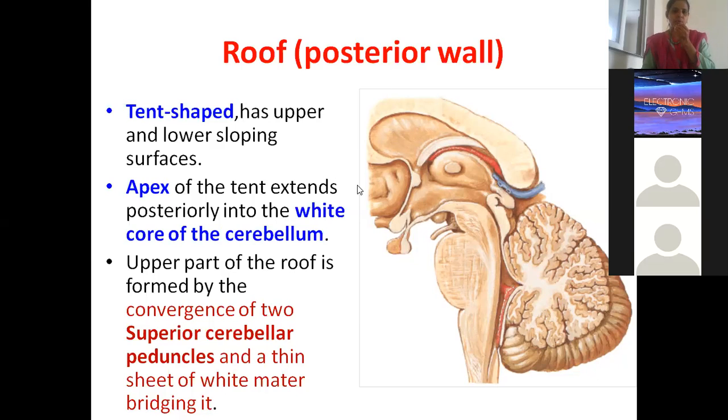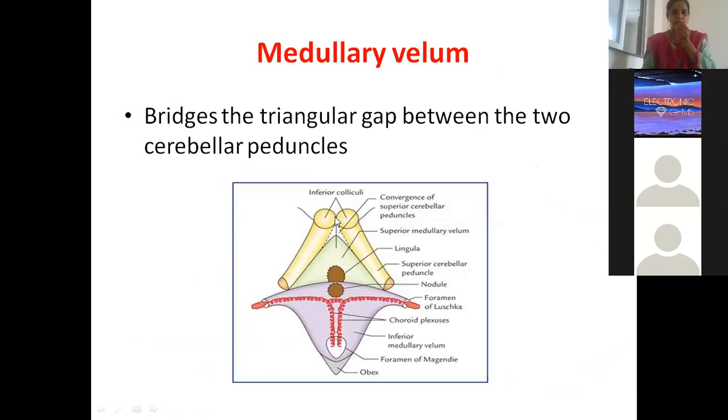This is the roof, which is tent shaped and has upper and lower sloping surfaces. This is the apex of the tent, which extends into the white matter of the cerebellum. You will understand this point with the help of the picture. This is the superior cerebellar peduncle. How is it formed?